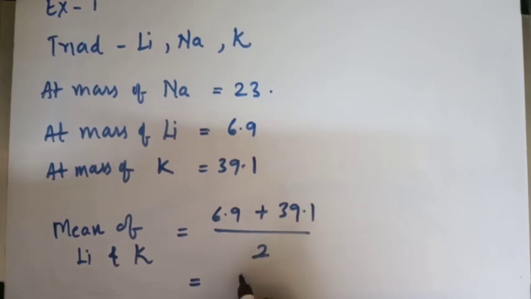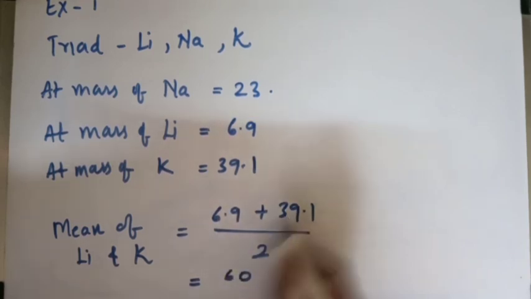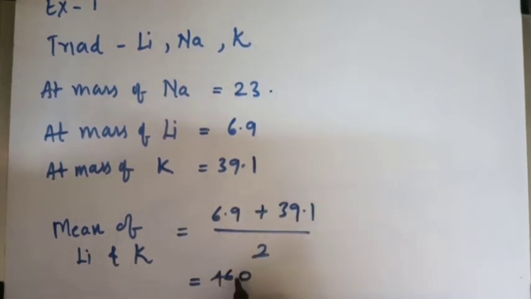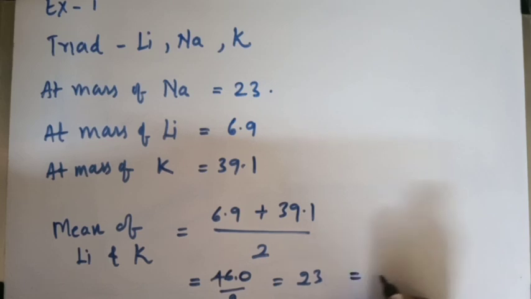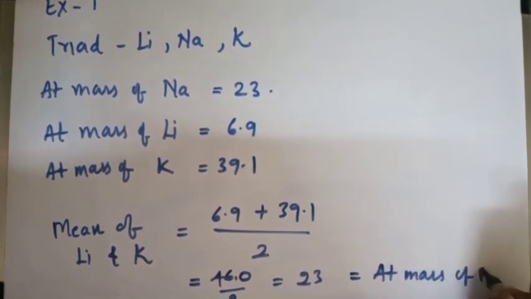If you calculate it, this amounts to 46.0 divided by 2, that is nothing but 23, and 23 is nothing but the atomic mass of sodium.